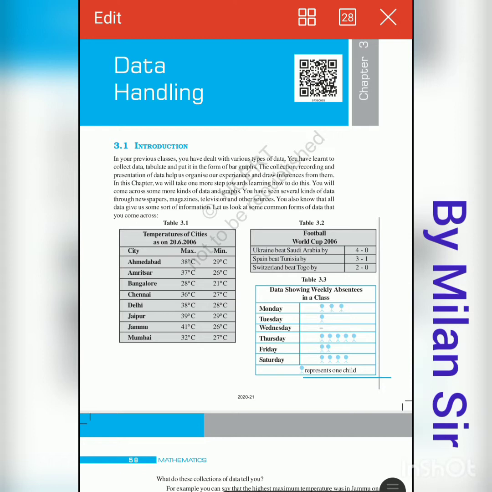So in many businesses and even in many real life situations, we are dealing with lots of data, right? And this chapter is mainly used for the commerce field in the statistics subject, right? Data handling means how to collect the data, how to represent the data, how to analyze the data. Okay, so this is the very basic information given to you here, related to data handling.